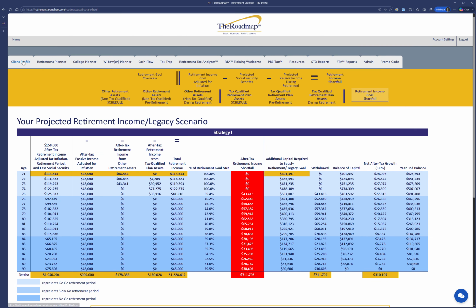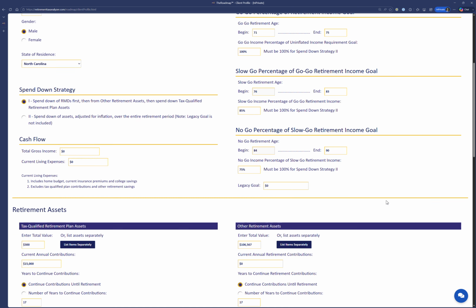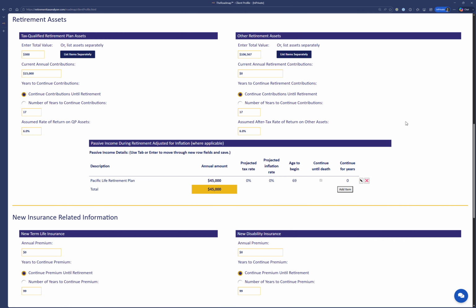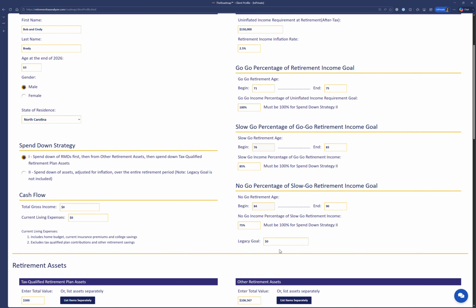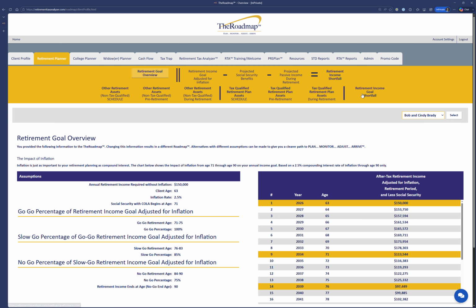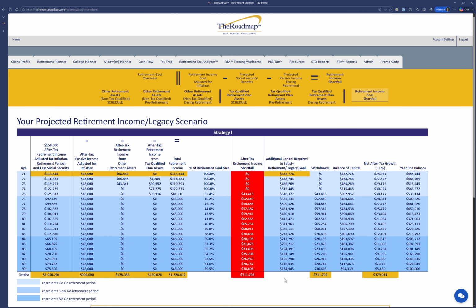To adjust that, they could just go back here, supposing they wanted to say, okay, I want to leave a legacy goal of $100,000 for somebody of their choosing. And then that's going to affect this number over here, where they're going to need $30,000 more now in order to leave 100,000. And this is additional capital required per year here.